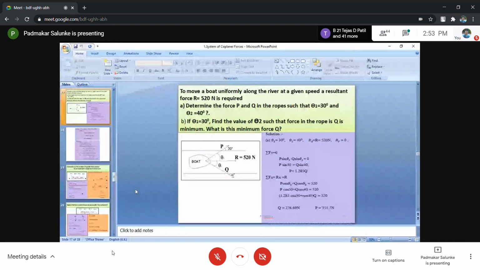So look for that. The 30 degree angle is denoted by the letter theta 1. The 40 degree angle is denoted by the letter theta 2. So your summation of Fy equals 0 will be P sin theta 1 minus Q sin theta 2 equals 0.